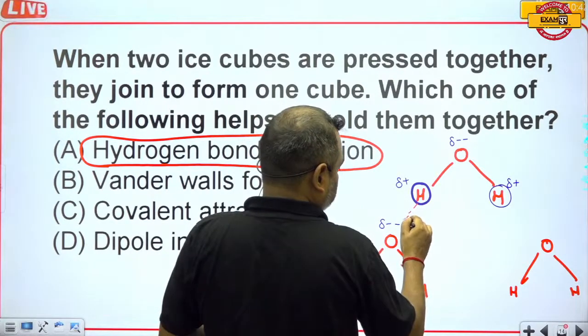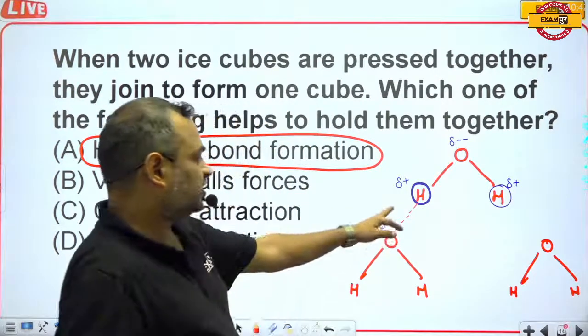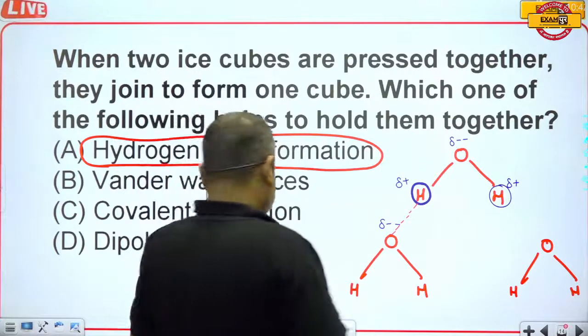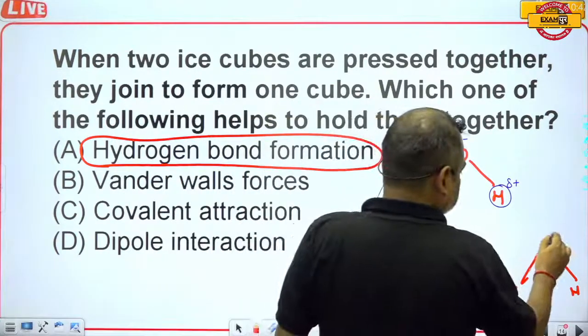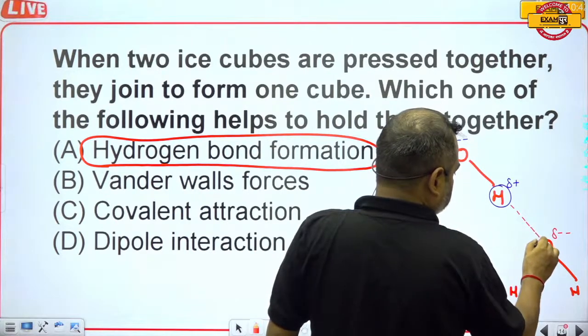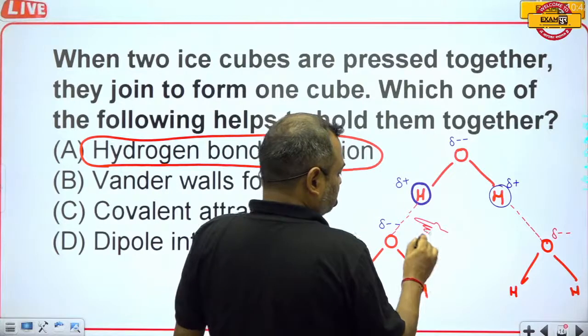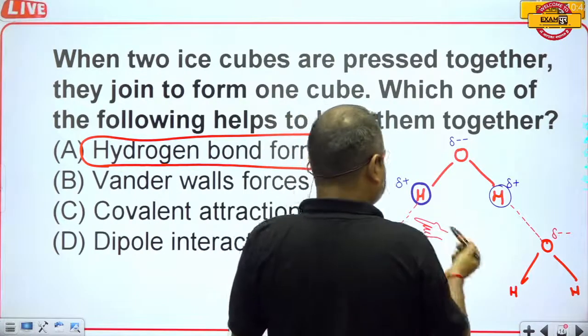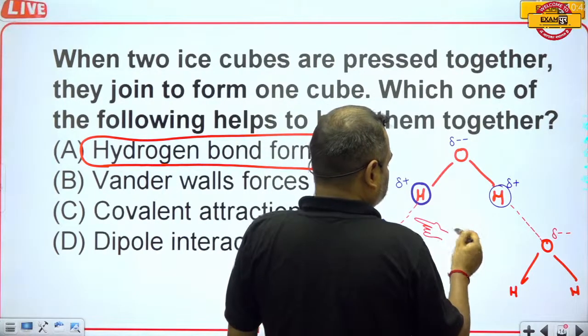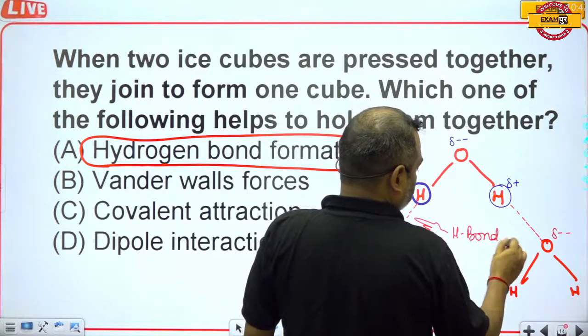These hydrogen and oxygen atoms get attracted towards each other like this, and this attraction bond is formed, and this is known as hydrogen bond.